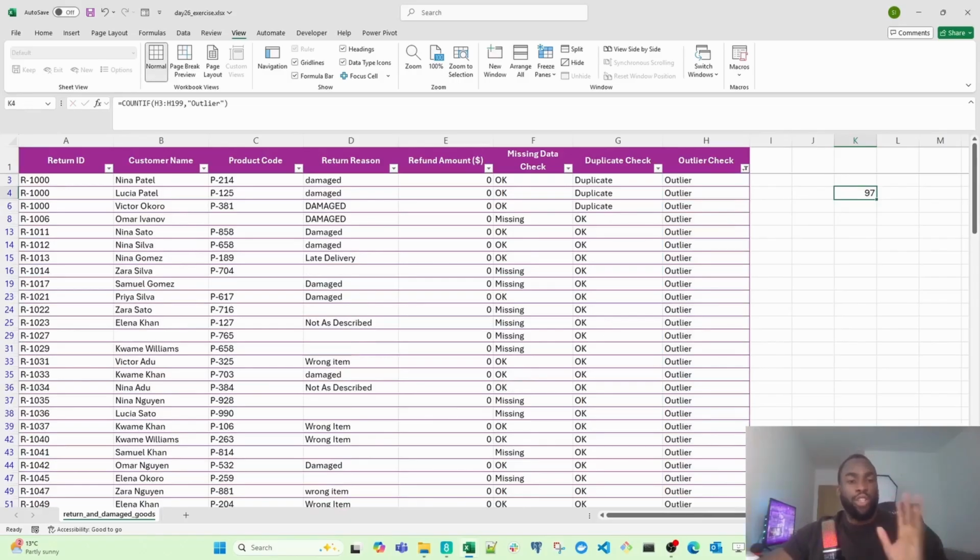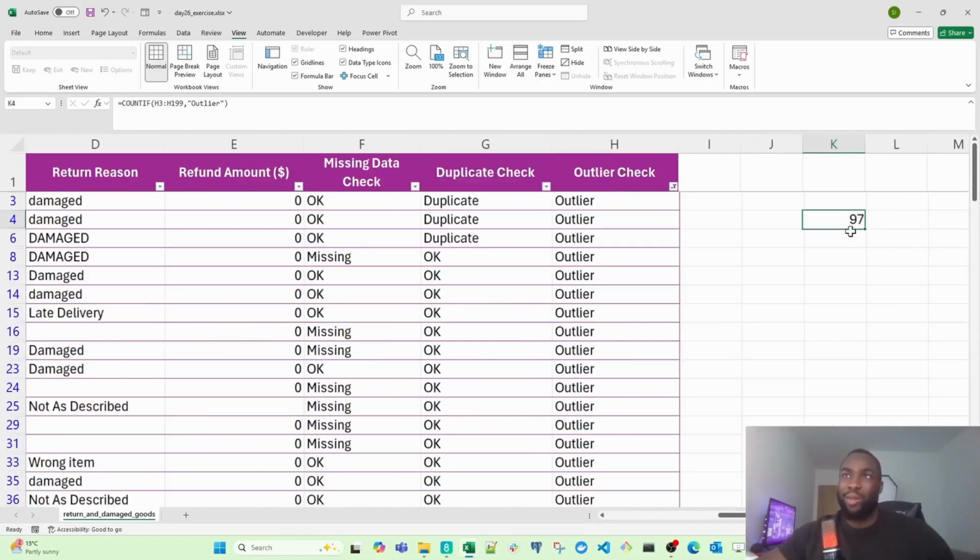I think what we should do is we should actually build a whole data quality summary. So instead of having this number standalone like that, let's summarize all the issues we found into one clear table. Okay. And then on top of that, we can actually build visuals from it. So let's build 2 visuals. The first visual we can create is a bar chart to show how many issues we found for each type.